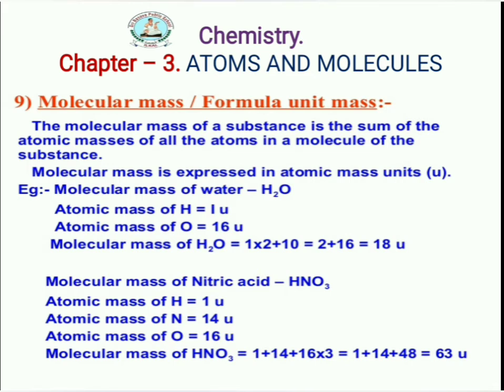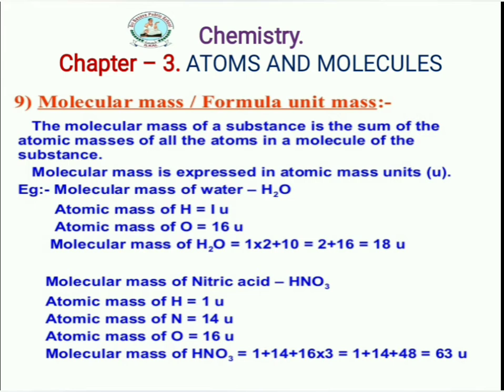So 2 into 1, where 2 is the number of atoms and 1 is the atomic mass, plus oxygen, which has atomic mass 16 and 1 atom. So 2 plus 16 is equal to 18 units.